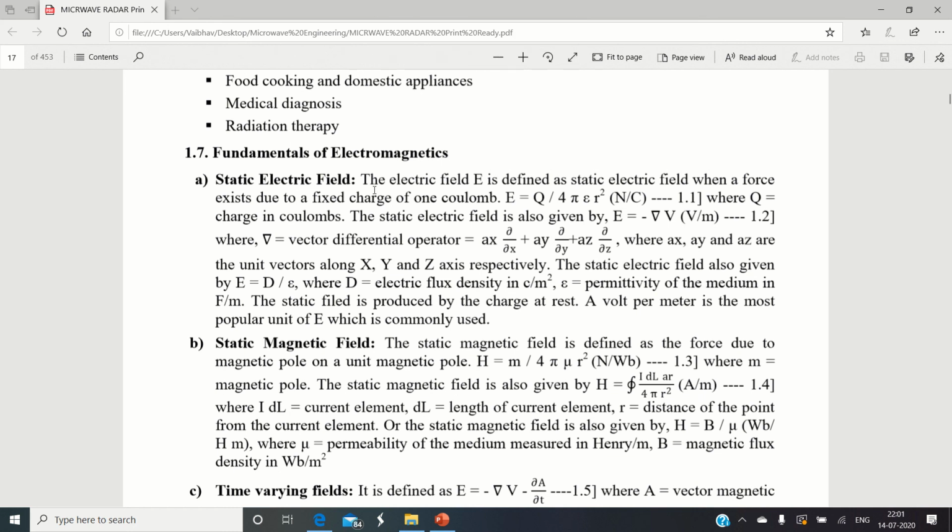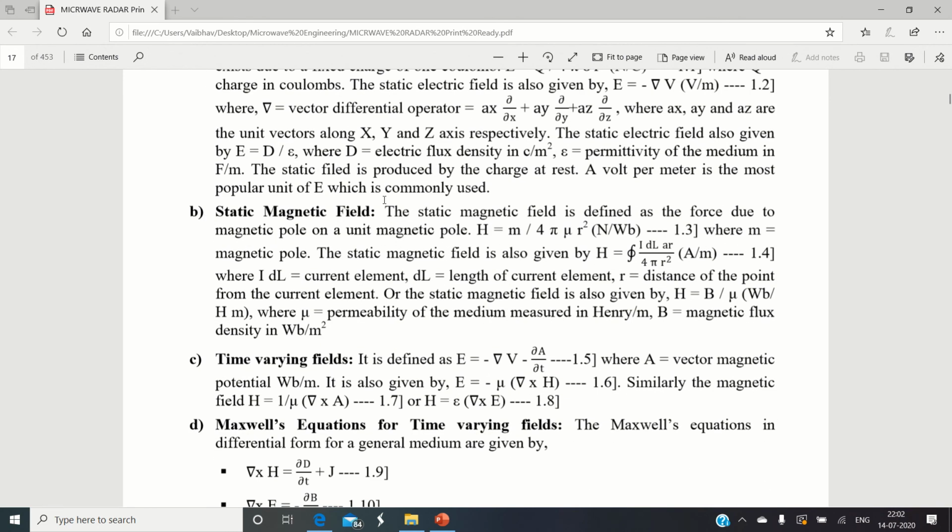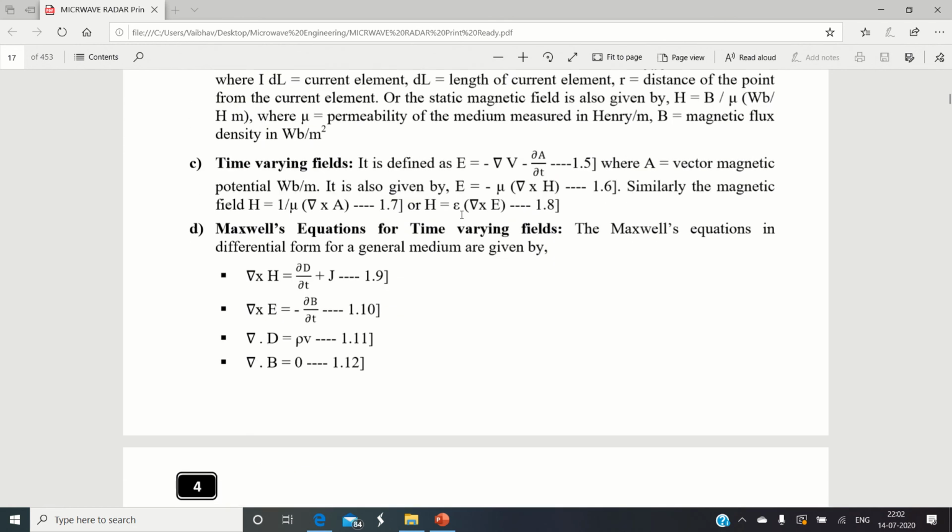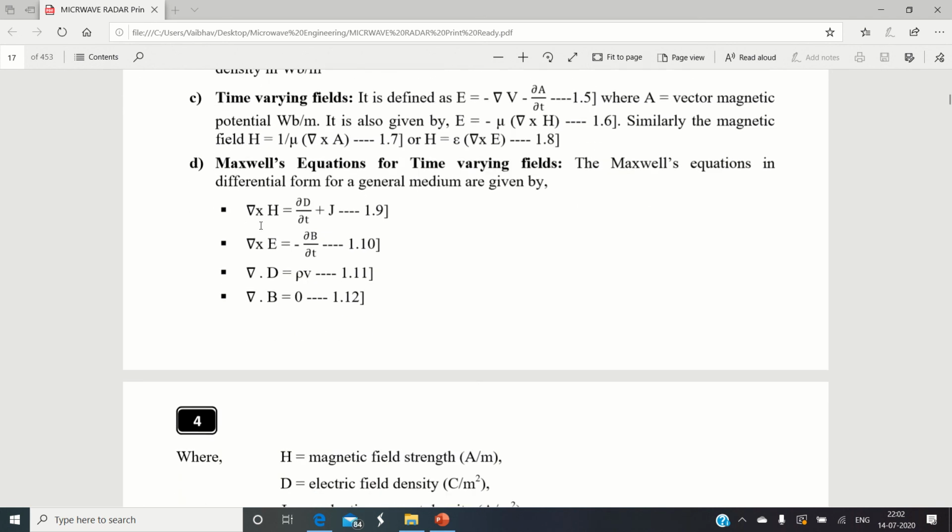Now let us go ahead and see Maxwell's four equations. This was already dealt with when you studied electromagnetic engineering in your second year. We will just revise the concept of electromagnetic theory by studying the four equations popularly known as Maxwell's equations. We are not going into the details of the derivation and theory again, but we will revise the concept, because I hope that studying Maxwell's equations will be beneficial in order to understand the boundary condition.